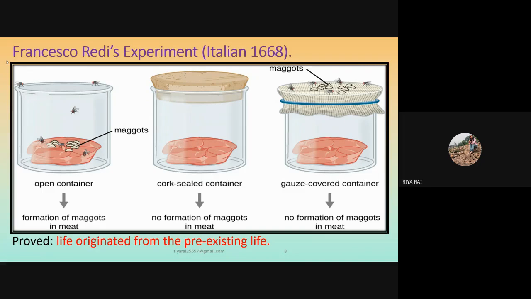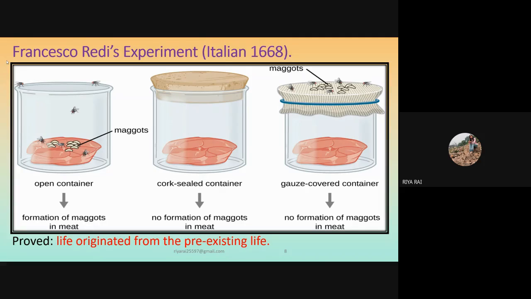He took three different jars and kept cooked meat in them. As we know, cooked meat can attract different types of microorganisms which can come on it, feed on it, and grow there.